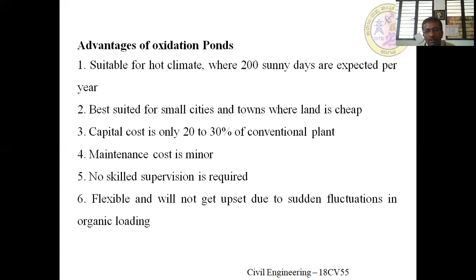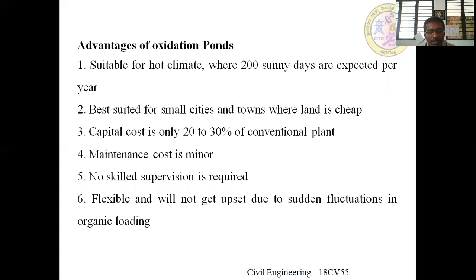Maintenance cost is minor. Here the maintenance cost is also very less. If you are introducing a mechanical aerator and all these things, then it requires power supply. If the aeration takes place naturally, then it is too less. No skilled supervision is required. Means it does not require any skilled supervision. Unskilled labor can manage that particular system.